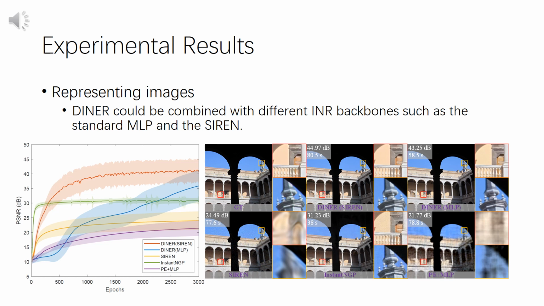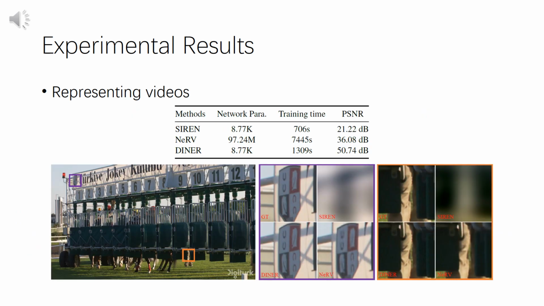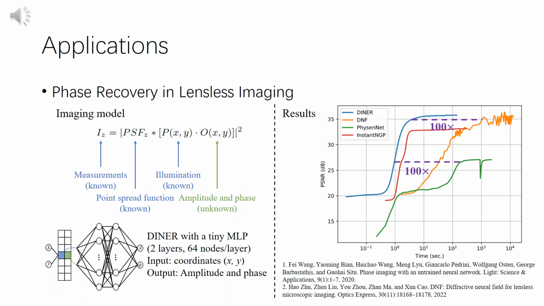To verify the performance of DINER, we applied it to represent 2D images and 3D video. We combined DINER with different backbones, MLP and Siren, and compared with current state of the arts. DINER has more than 15 dB advantage on image fitting. For representing a 3D video, DINER uses fewer network parameters and achieves a much higher PSNR value, more than 14 dB advantage. We applied DINER to 2 inverse problems.